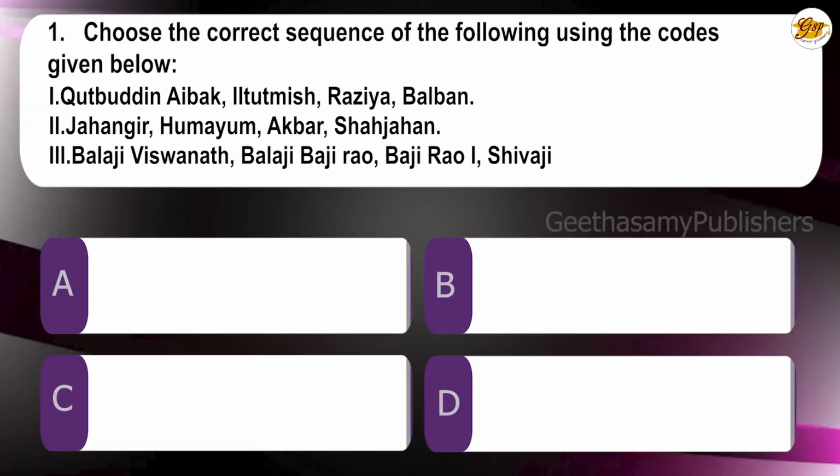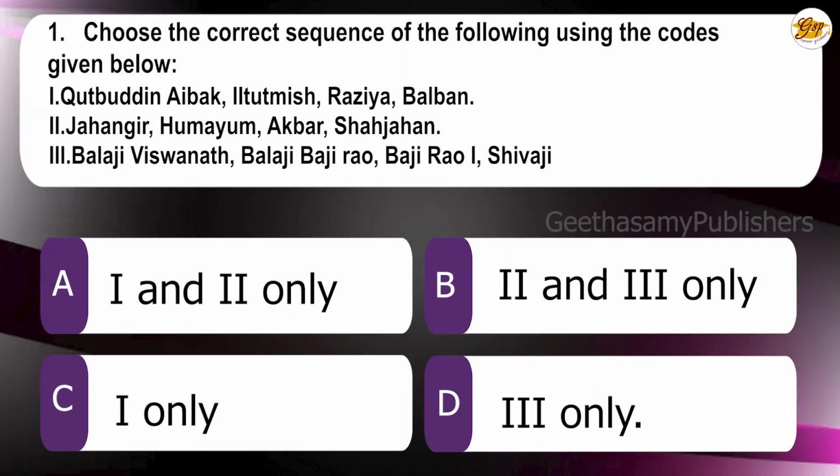Question number 1. Choose the correct sequence of the following using the codes given below. 1. Qutbuddin Aibak, Iltutmish, Razia, Balban. 2. Jahangir, Humayun, Akbar, Shahjahan. 3. Balaji Viswanath, Balaji Bajirao, Bajirao I, Shivaji. The correct answer is C, 1 only.